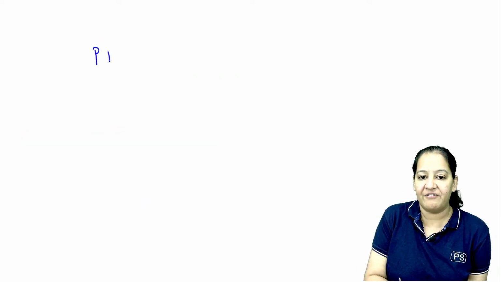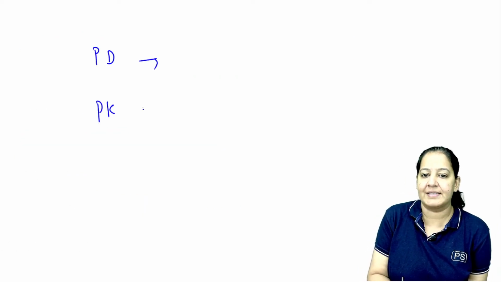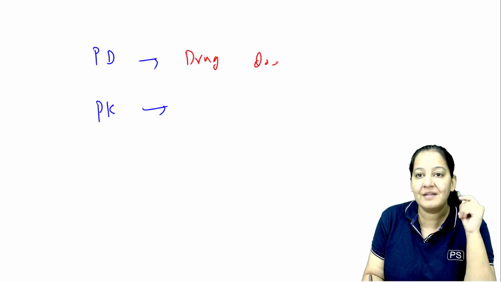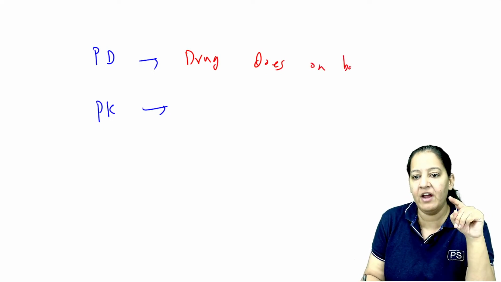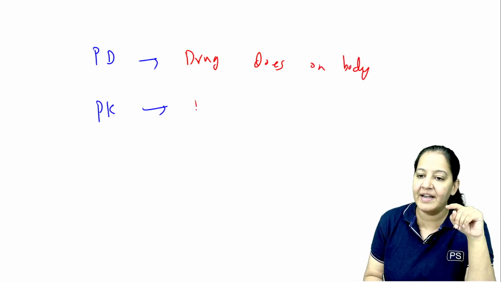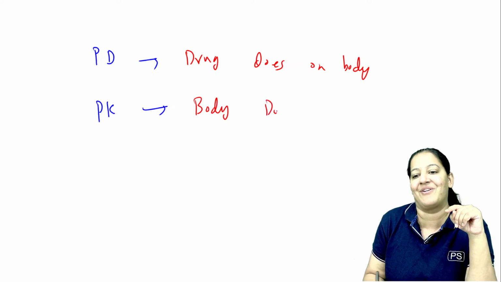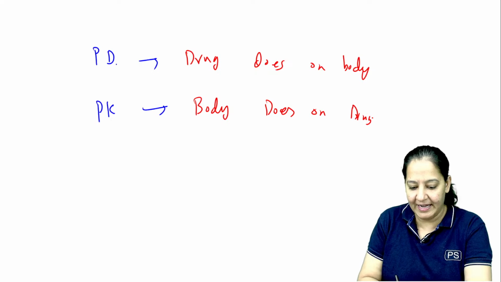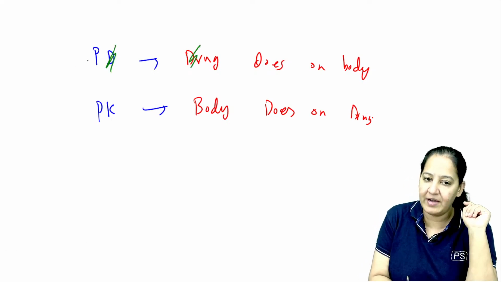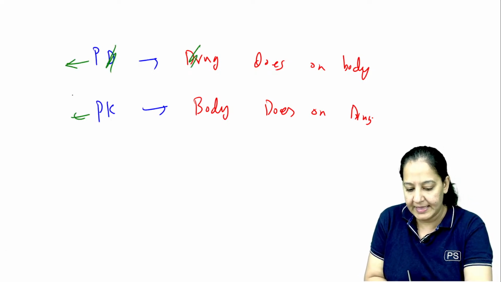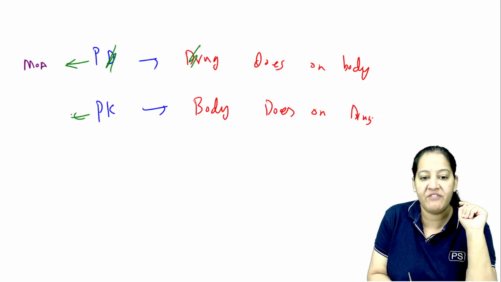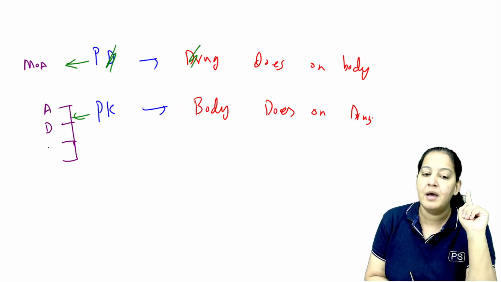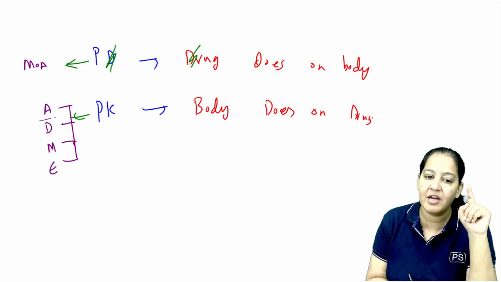So what we learned: pharmacodynamics, pharmacokinetics. Now learn D for D. Pharmacodynamics is what the drug does on the body. And pharmacokinetics is what the body does on the drug, right? So you can learn, like again and again I am saying, D for D. Pharmacodynamics has only one branch, that is mechanism of action of the drug, but pharmacokinetics has 4 branches. What are these? Absorption, distribution, metabolism and excretion. You can learn a mnemonic, ADME.